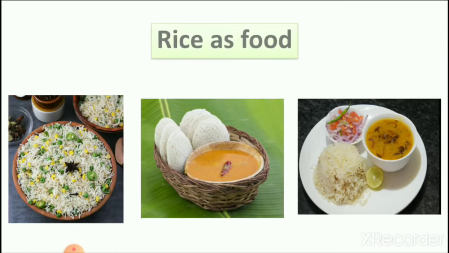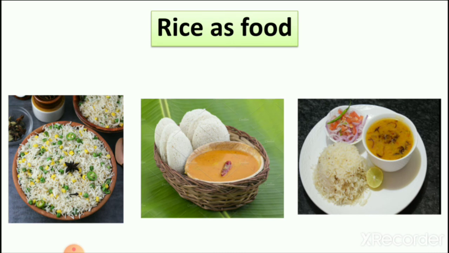Then the next is rice. Rice as a food. So you can see the rice here. We eat idli, which we make from rice flour. And third is rice with some dishes. So like that we use rice in our food.